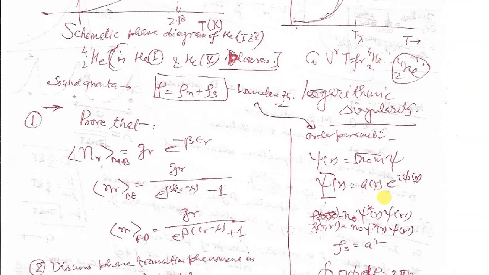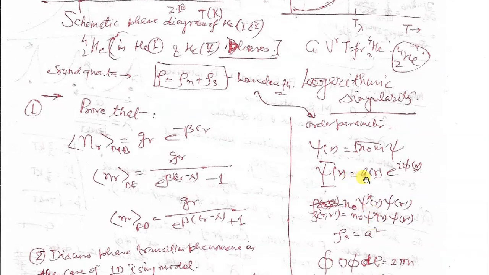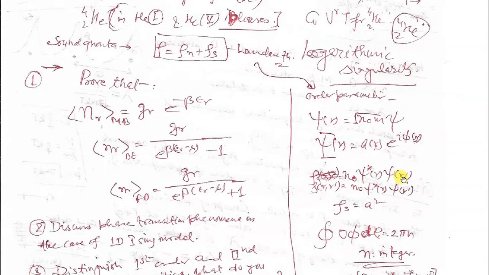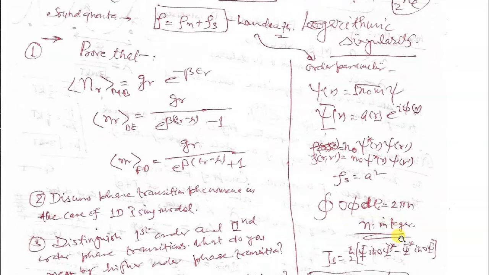Your quantum mechanical state is represented by a single wave function that has an amplitude and a phase factor. This is the amplitude factor and this one is the phase factor. So this entire state has a single phase. When you move around, if we see the change in phase across a closed loop, we have an integral multiple of 2 pi. So this is the order parameter for your superfluid state, using this type of wave function, psi of r equals a of r times e to the i phi of r.